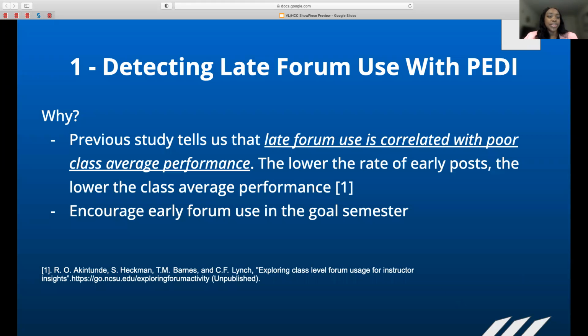Now we'll go into using PEDI. So this is a demo of PEDI's workflow. Our first task is to use PEDI to detect late forum use.